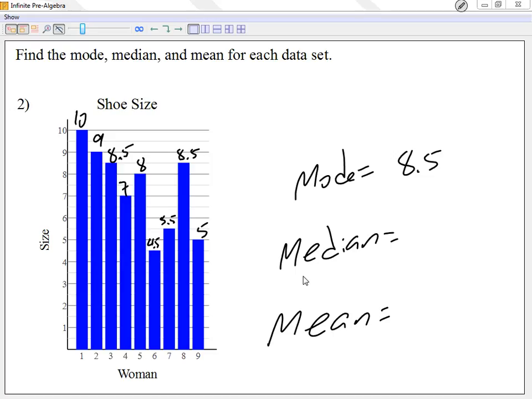You said 66? Thank you. So for the mean, we add everything. It's 66 divided by 9, because there's 9 of them. We get what? 26.33?